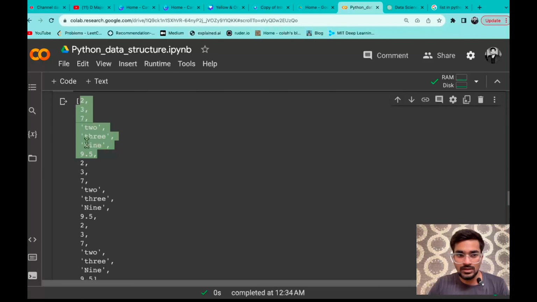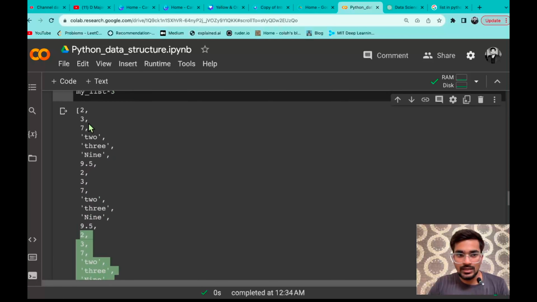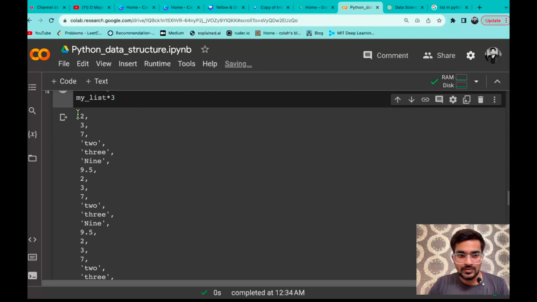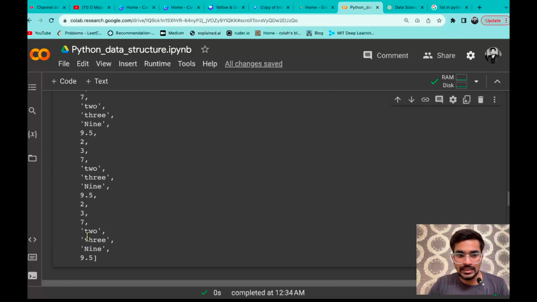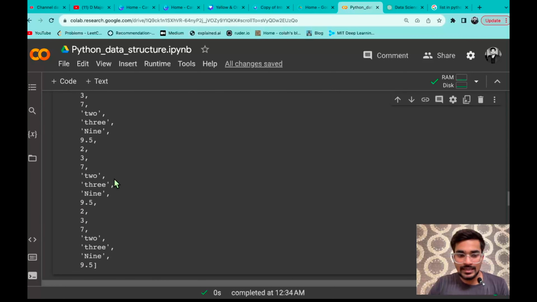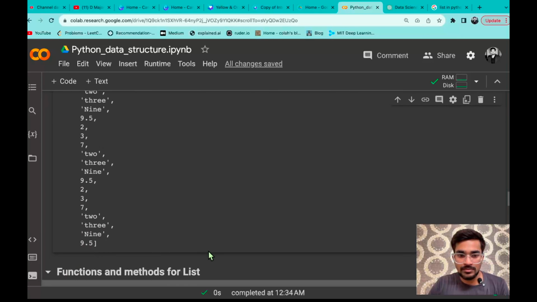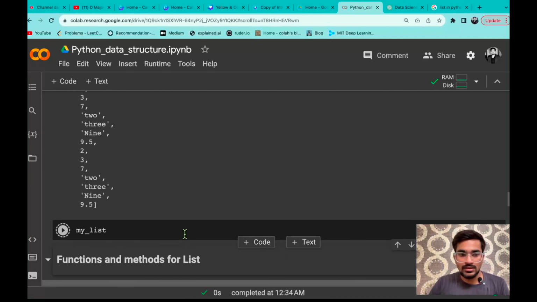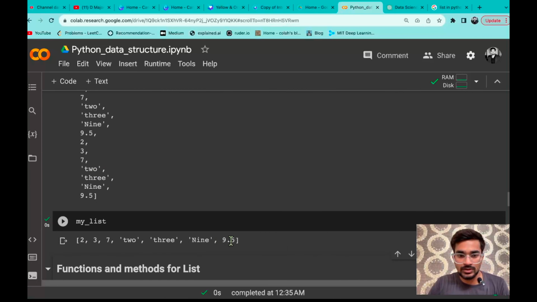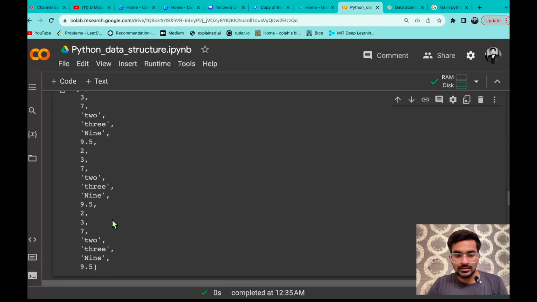Similarly you can see it will repeat from 2 up to 9.5, then again from 2 to 9.5, and all of these get stored in a single list. You can see there is only one opening and closing square bracket. That means all of those values are stored in a single list, and it is not stored in any variable. It's just a multiplication that you are doing. If I print my list again, it prints the original list from 2 to 9.5. You did not store it anywhere, you just multiplied and printed it.